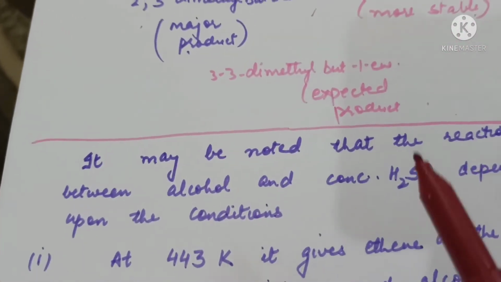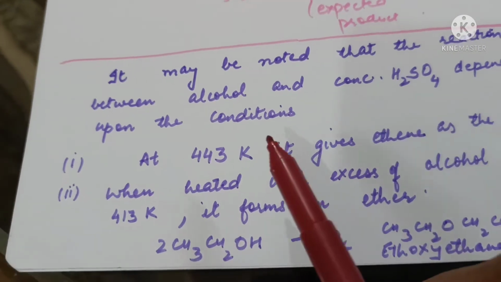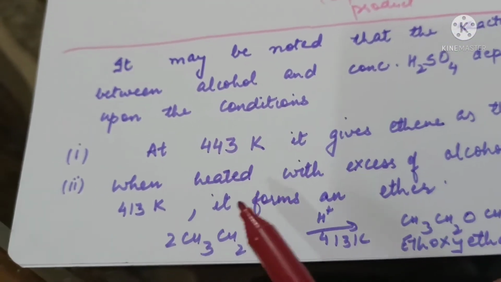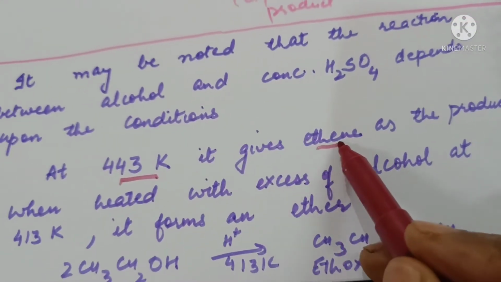And also it may be noted that the reaction between alcohol and concentrated sulfuric acid depends upon conditions. At 443 Kelvin, it gives ethene.